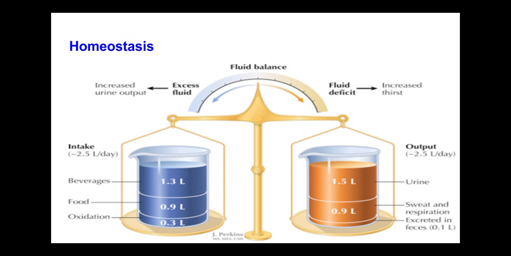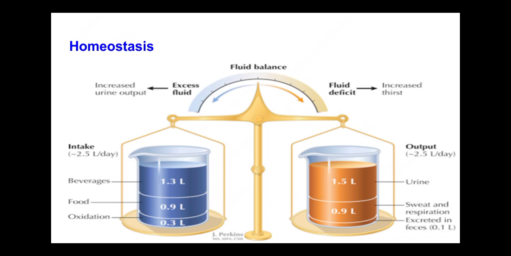Then we turn to homeostasis. To maintain fluid balance, fluid input needs to match fluid output. If intake from food and beverages exceeds output, which includes urine, fluid in feces, and sensible losses, the organism is in positive balance, and urine volume will increase to eliminate excess fluid. Negative fluid balance occurs when intake is less than output.